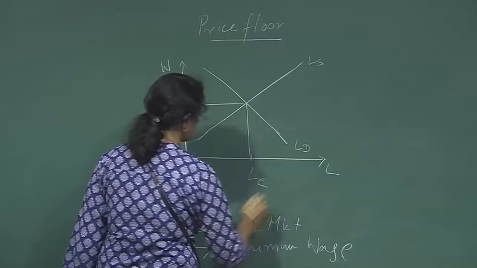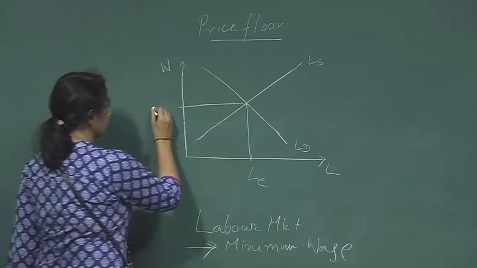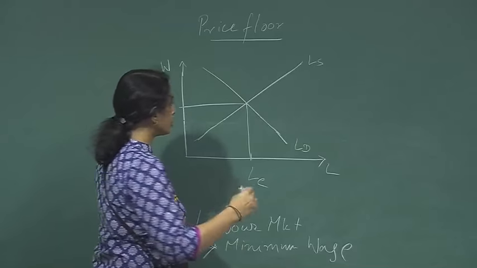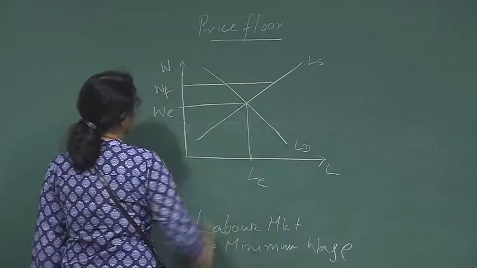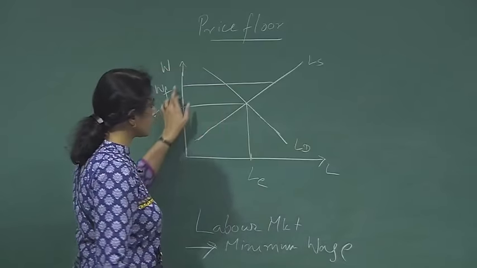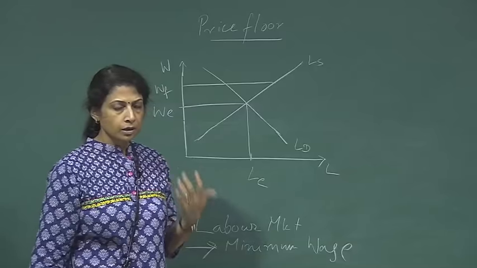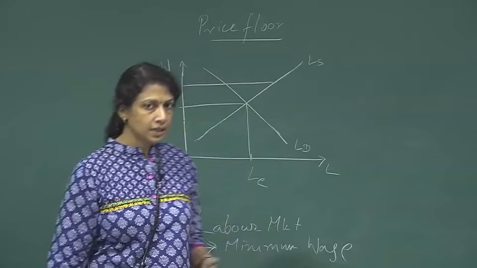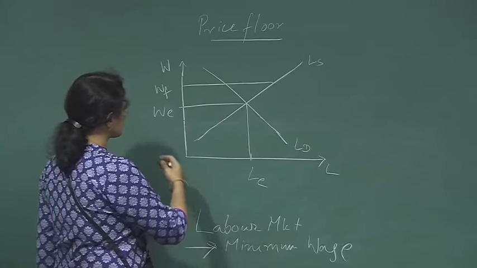So this is the equilibrium, WE, and the government now imposes a price floor at WF, and the government tells all employers that you cannot pay a wage which is lower than WF. Now, what happens in such a situation? It will probably be easier this time, since we have already discussed price ceilings. You might have already figured out what happens in this case.